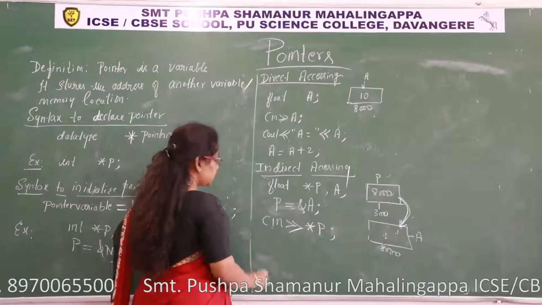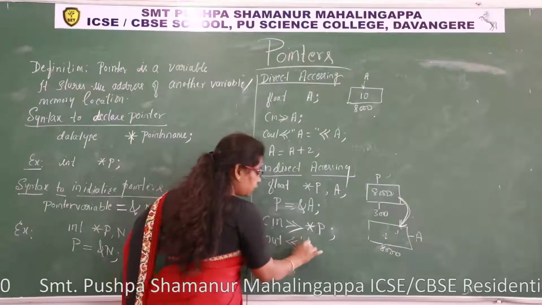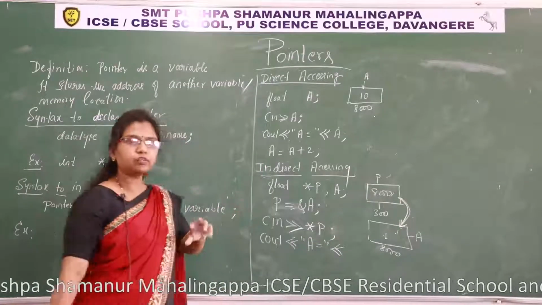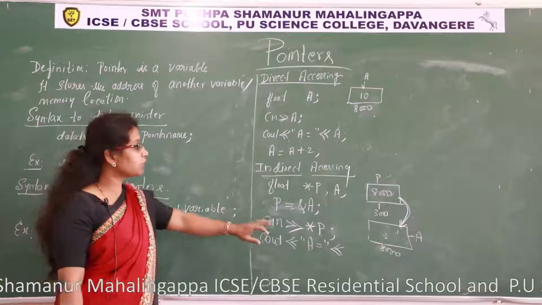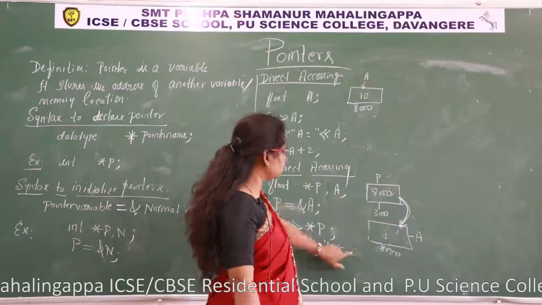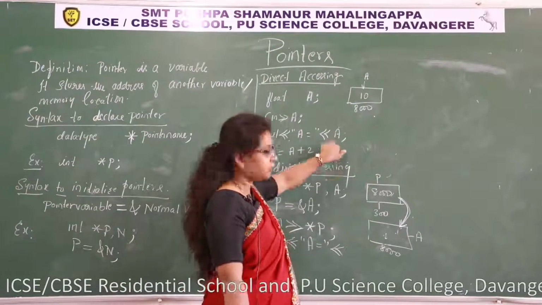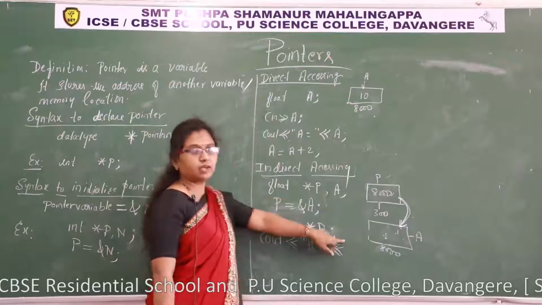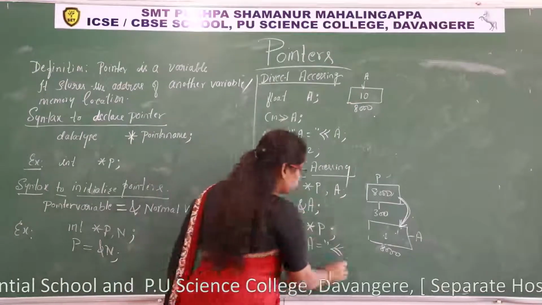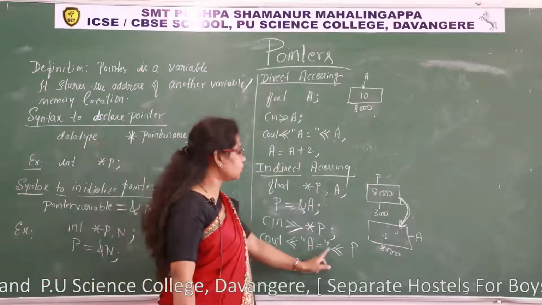Next I want to display, see cout, I want to display the value of A. A is equal to, I am displaying the value of A only, but I should not use the variable which I have taken here. Here A means I have used that memory name itself. Here I should not use that name. I must use the pointer. This is the indirect method. How? If I write P, it shows A is equal to 8,000.